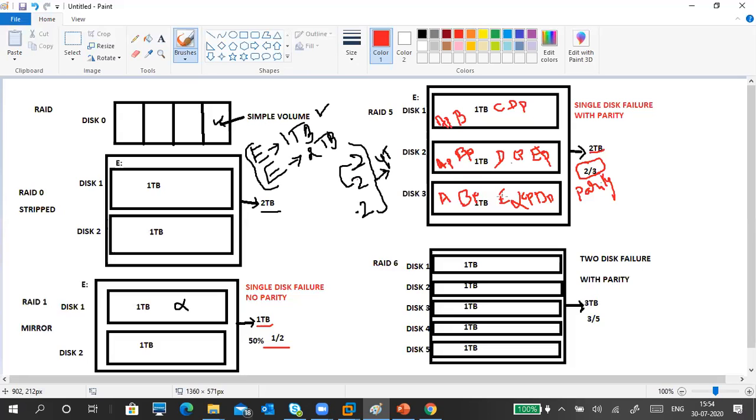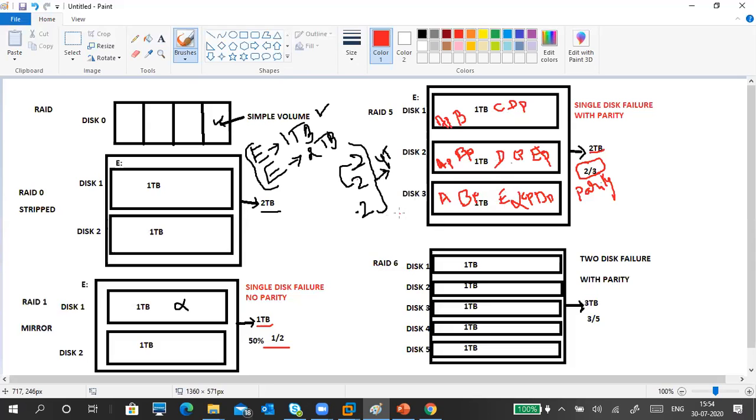The data in one disk, the data's parity bit is stored in another disk. So up to here, try to understand. The advantage of this is, if any disk fails, no problem, we can still access the data.